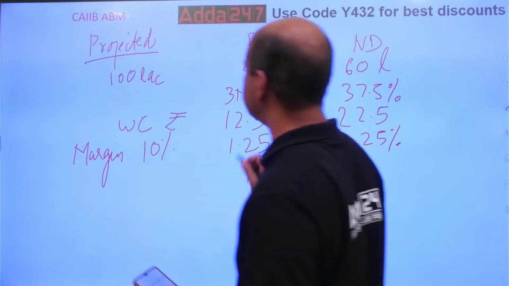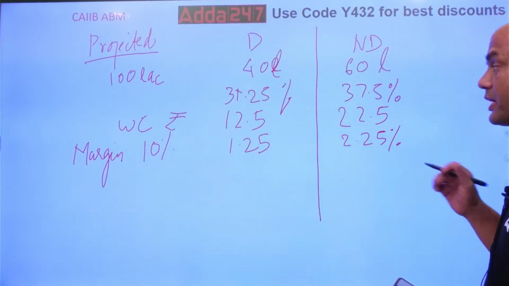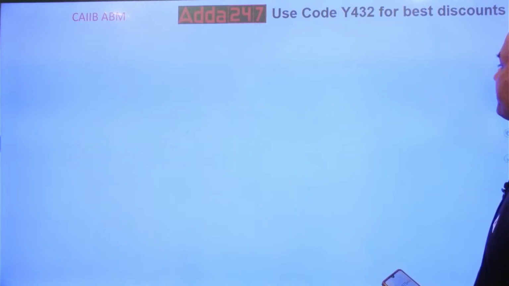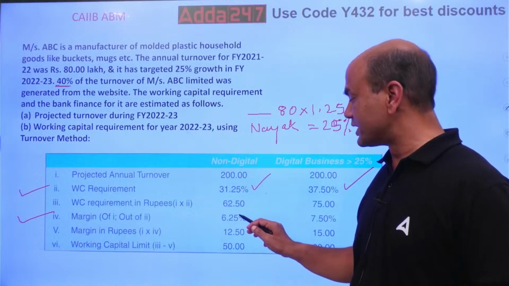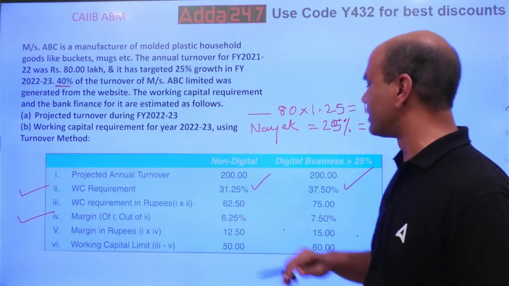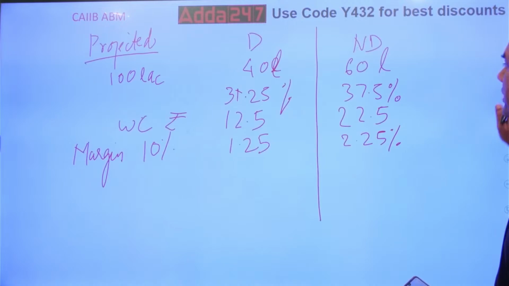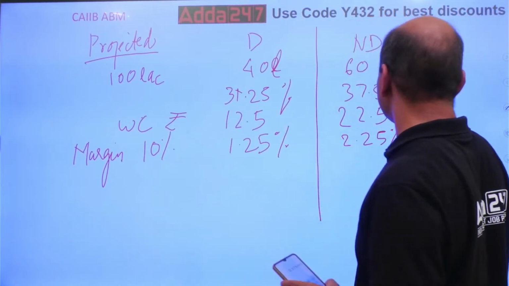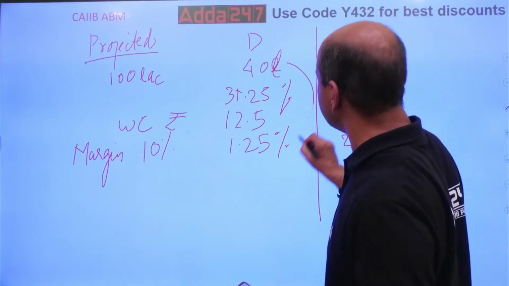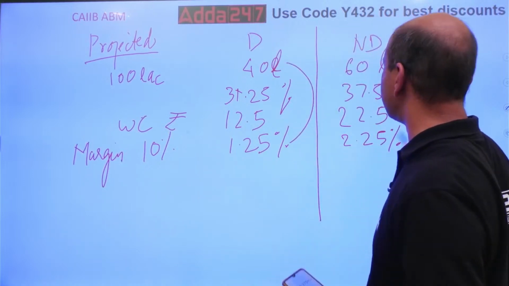Okay, so margin is this much. Now what do you do with this margin? 1.25, you have got it. Take the reference. See this, this much is the percentage. So this much percent of 200. Same logic you applied here: 1.25% of 40 lakhs, and here of 60 lakhs. So multiply this.